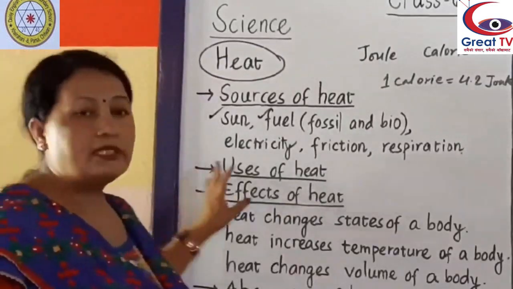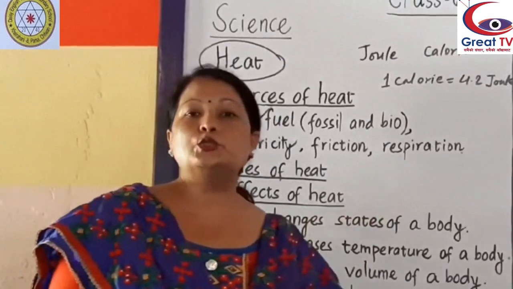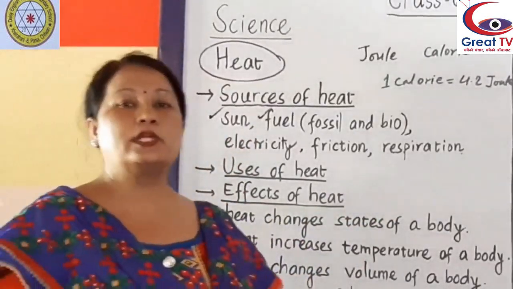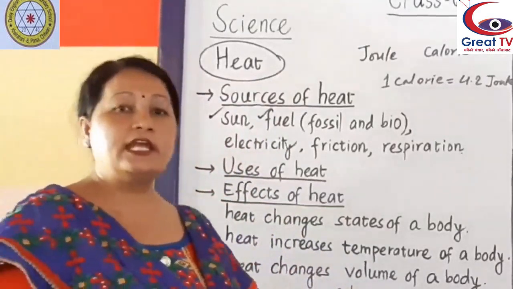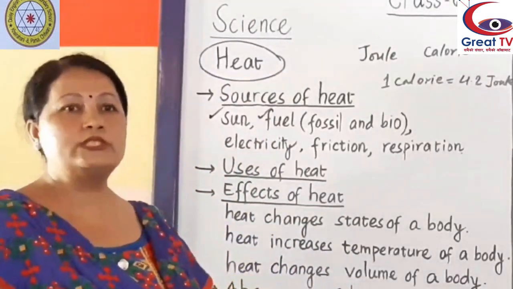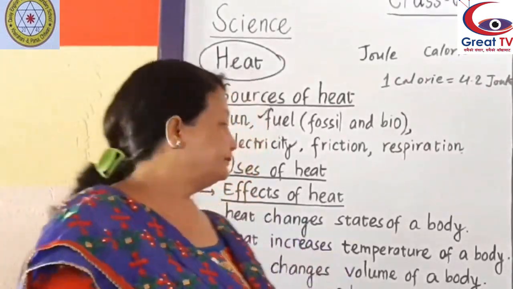Now the next topic is uses of heat. Heat is used to cook food, it helps to run vehicles, it helps to run factories and industries, it helps to dry our clothes and grains, and it also helps keep our body warm.